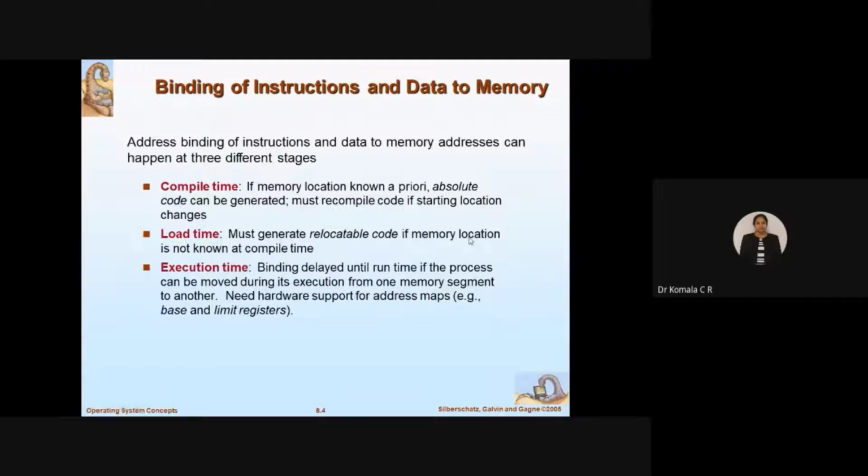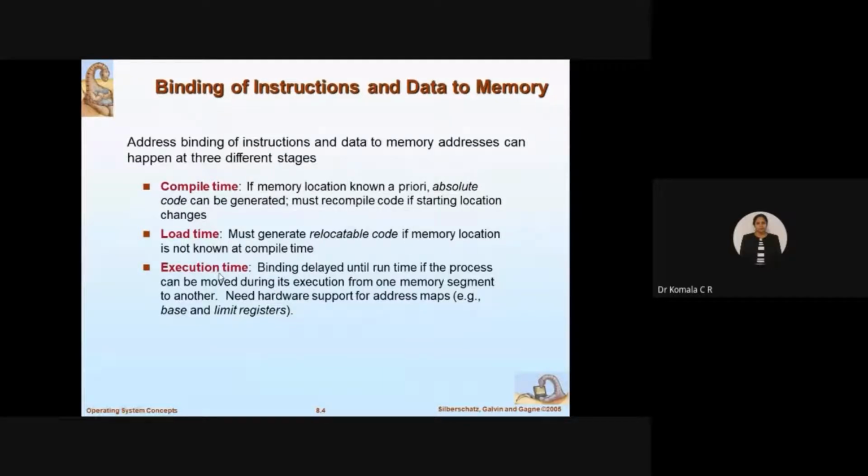Whatever program is ready, you are going to load. So if it is not done at compile time, anyway we need to go through all these steps. Compile time is required, then load time. In the diagram it is clearly shown what the CPU does during compile time, load time and execution time.